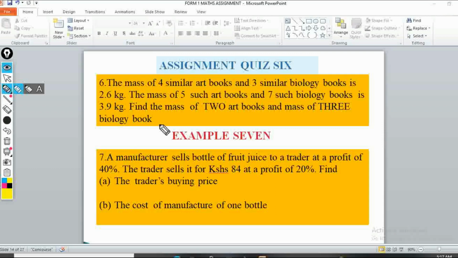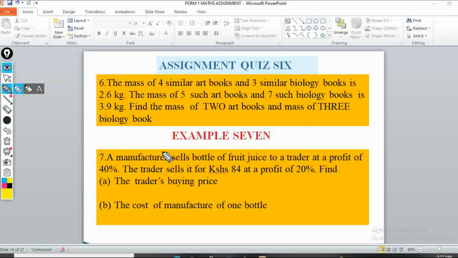So these two questions are done in the same way, but the difference here comes in that once you've got the mass of an art book and the mass of a biology book, for the art book you'll have to multiply by 2, and for the biology book you'll have to multiply by 3, because the question requires you to get the mass of 2 art books and the mass of 3 biology books. Most students normally don't read the last comment. They only get the values, but they don't read the last comment. So be careful, read the last comment, and then you'll be able to do that question. Thank you. Now let's look at example 7.